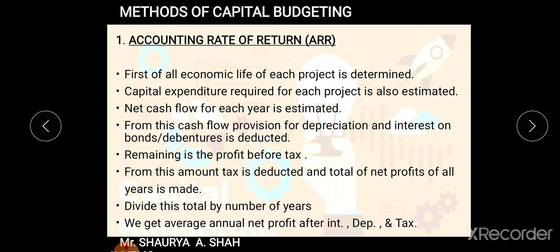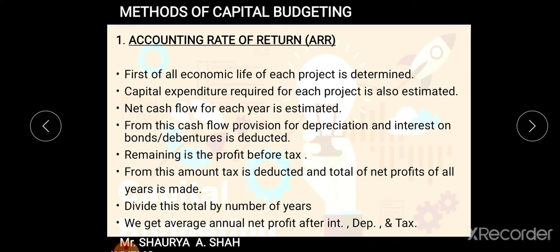We will be covering a few of the methods in today's lecture, starting with the very first, that is accounting rate of return. Now all these methods individually have their own merits, demerits, and individual applicability according to the type of project in your business. So we'll be seeing one by one. The very first method is accounting rate of return.